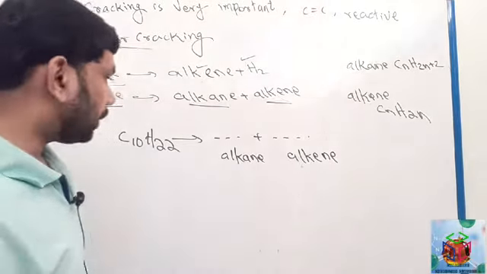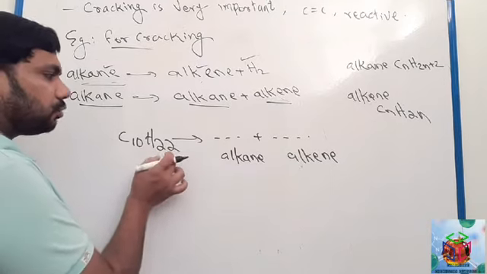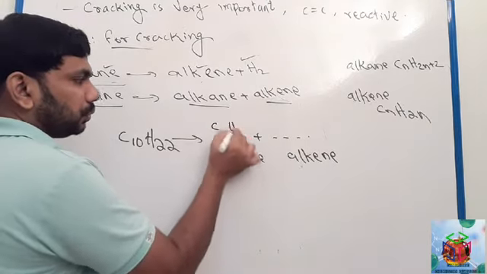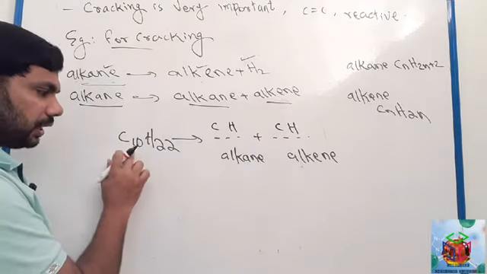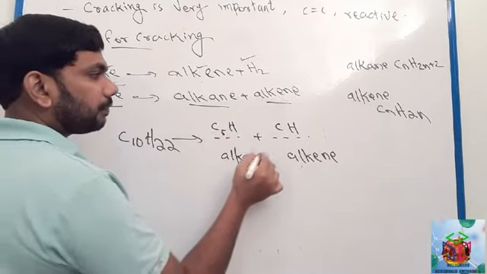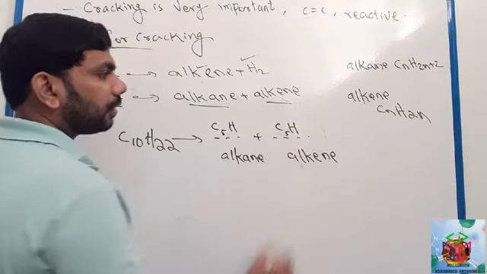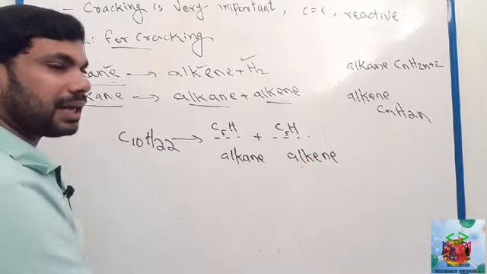Clear? So look here, how many carbon and hydrogen? 10 carbon, 22 hydrogen. So both sides there is carbon and hydrogen. Here 10 carbon, so you can make it 5 carbon here, 5 carbon over here. One is alkane and another one alkene.